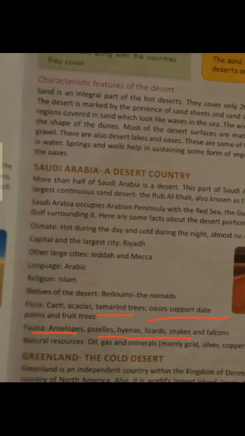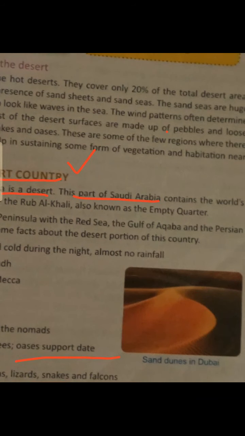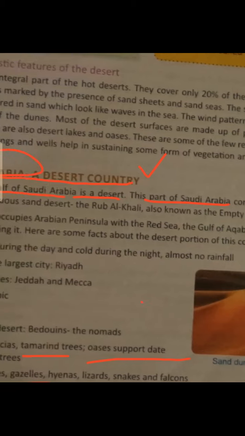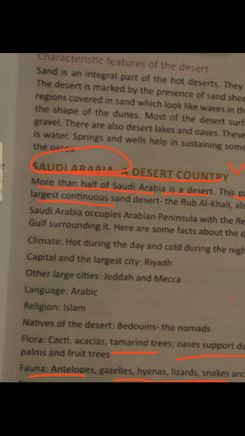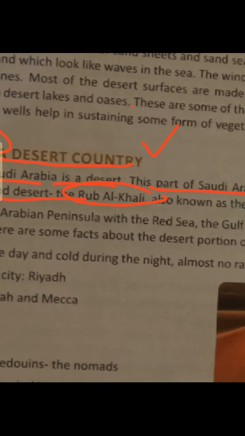Now let's move to the next part of the chapter, Saudi Arabia. Now we'll discuss this part, a desert country. You remember Saudi Arabia is a desert country. That means more than half of the area of Saudi Arabia is covered by desert. Already I have told you. The part of Saudi Arabia contains the world's largest continuous sand desert. And what is the name of the continuous sand desert? Rub al Khali. Remember, Rub al Khali, and it is also known as what?